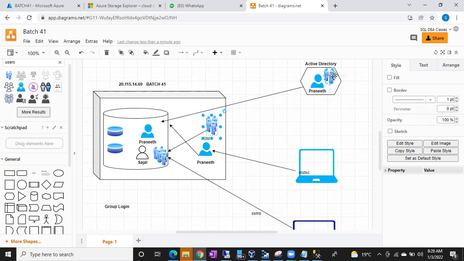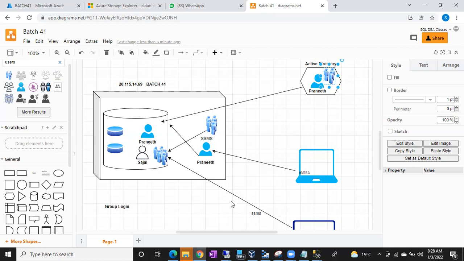You can create a group login in the Windows machine. You can create a group login in the Active Directory also. In the organization, we will have Active Directory. To avoid creating groups in multiple Windows machines, we'll simply create one group at Active Directory. That group is able to connect to all the Windows machines. That's how the group login will work.